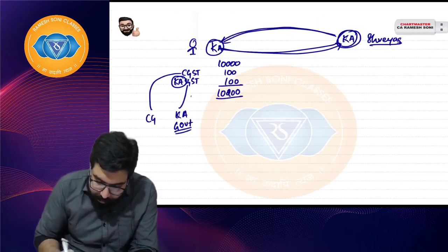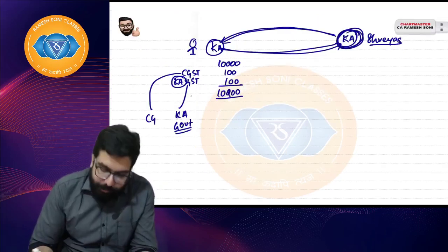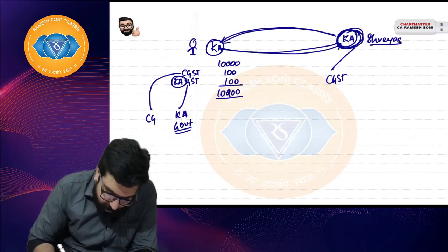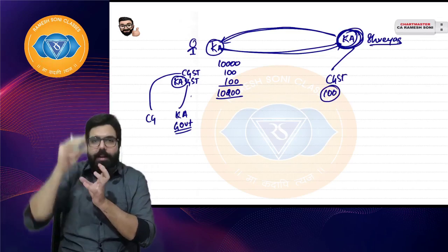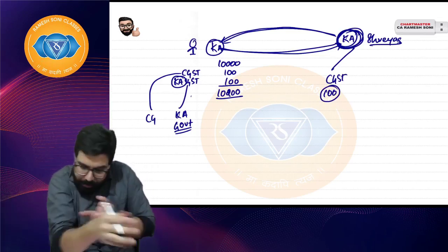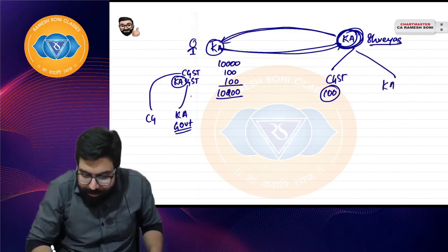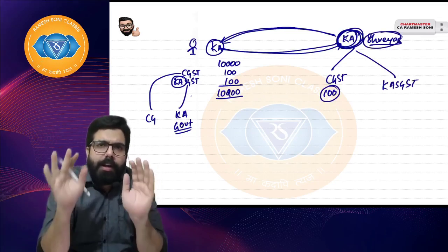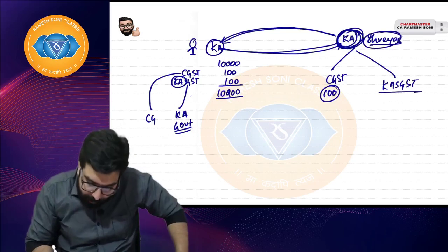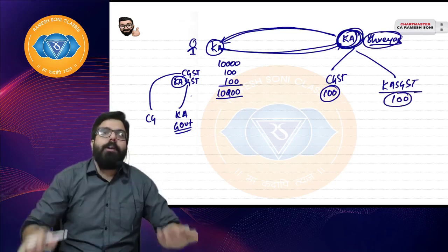Right, everyone? Now this guy, since he is in Karnataka, will get the CGST credit of 100 rupees, because I gave it to the central government, which will give him credit. I gave Karnataka SGST to the Karnataka government, and he will get the credit because, in order to take credit, he must be registered in Karnataka. So he will get 100 rupees credit. There was no problem at all.